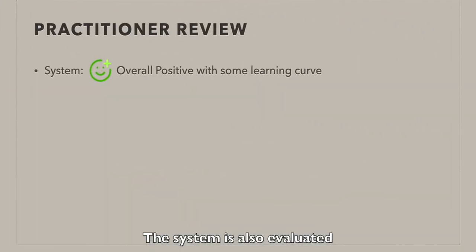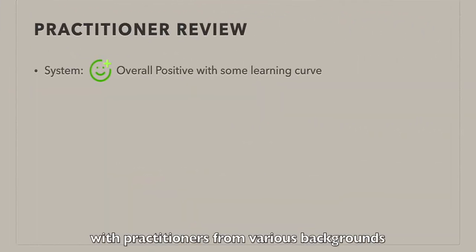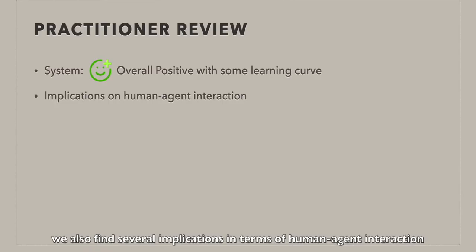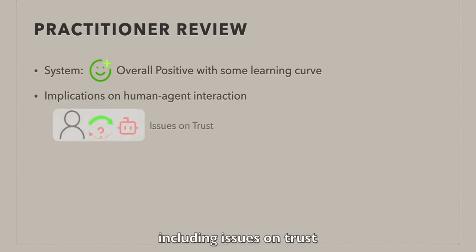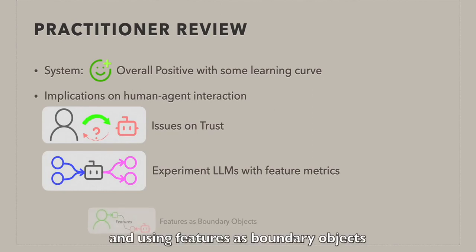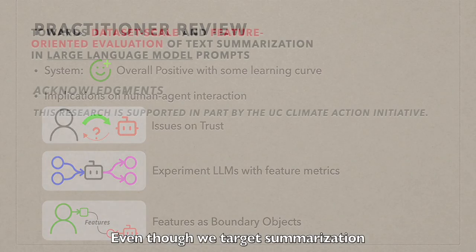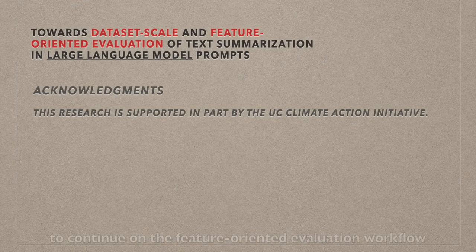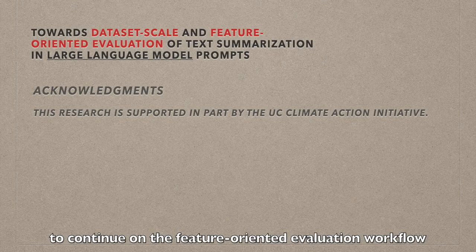The system is also evaluated with practitioners from various backgrounds, from which we receive positive feedback. We also find several implications in terms of human-agent interaction, including issues on trust, experimenting LLMs with feature metrics, and using features as boundary objects. Even though we target summarization, the generalizability of the system is highly praised, and we advocate future works to continue on the feature-oriented evaluation workflow.